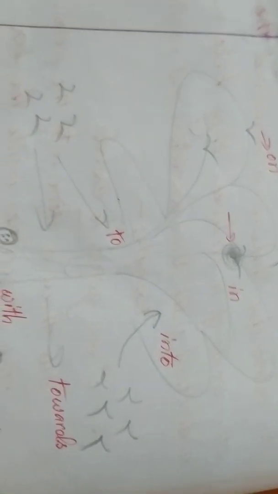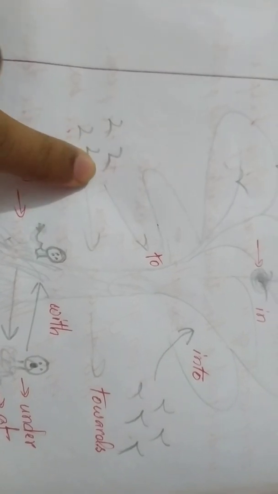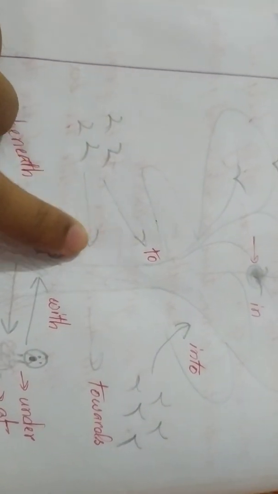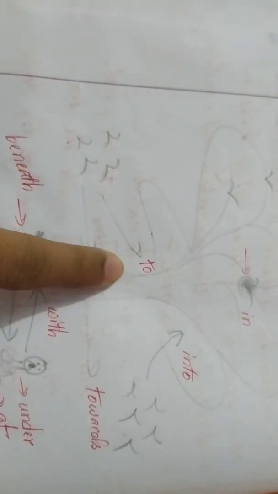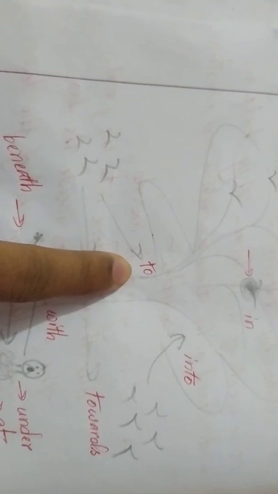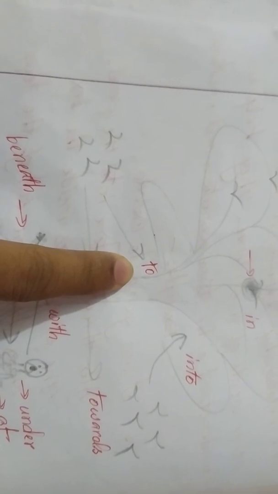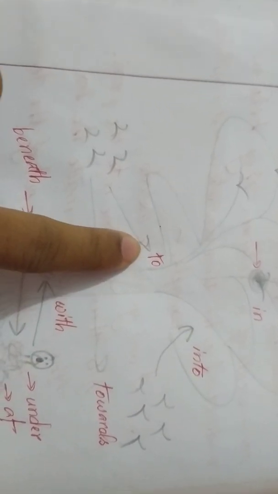Another situation is that some birds are flying to the tree. If we know that they are flying in a particular direction, then we have to use to. For example, I am going to school, or my father is going to school. Here we have used to because we know the direction.